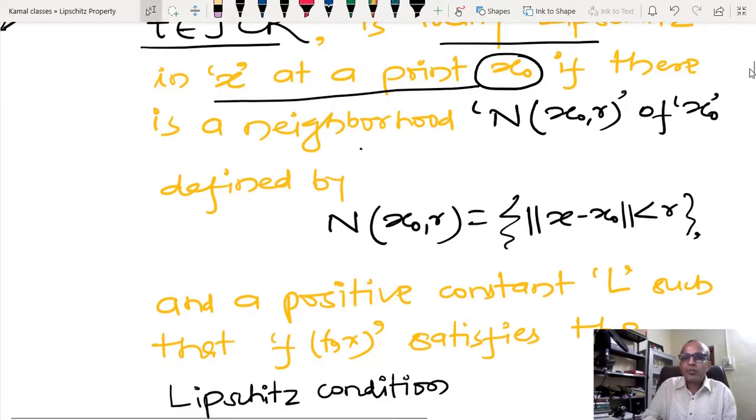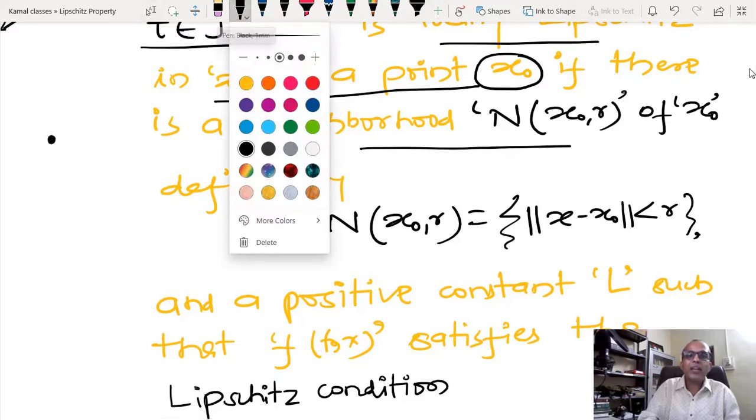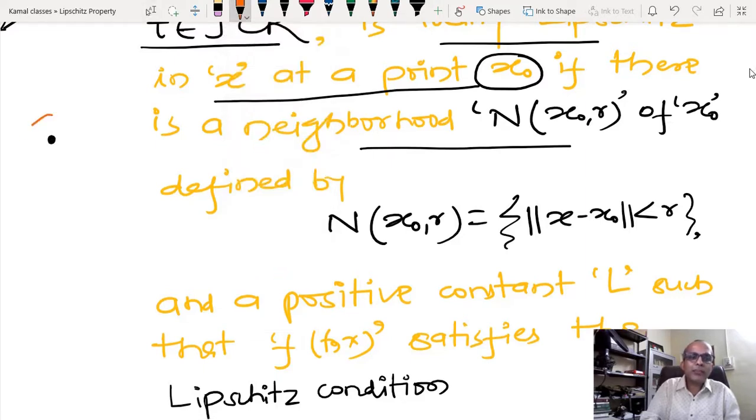Okay, and in order to create a neighborhood, again I need the concept of the norm or the concept of distance, because I have some point in higher dimensional space, and I am going to check the behavior of this point in this open set. Okay, and you have seen how to define the open set. So the open set is defined like this. Please check the definition. I have already given the definition of open set in the previous class.